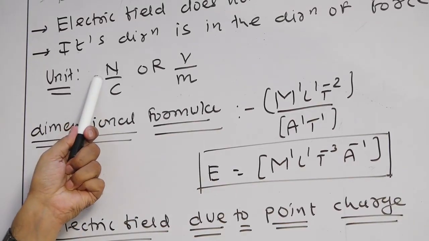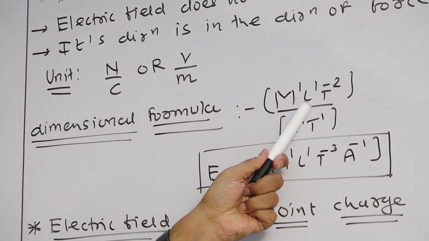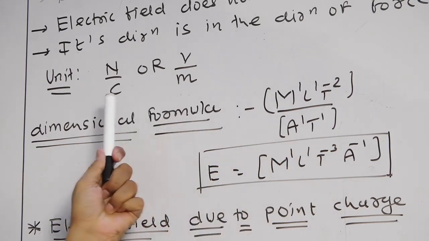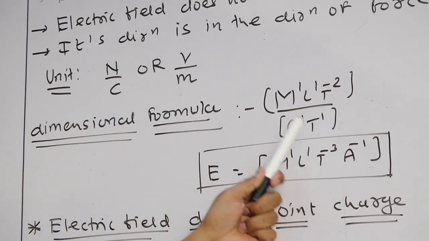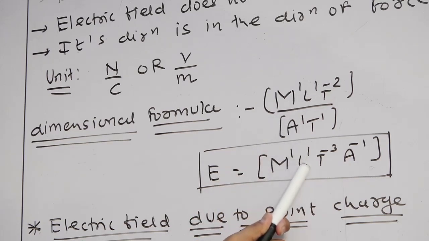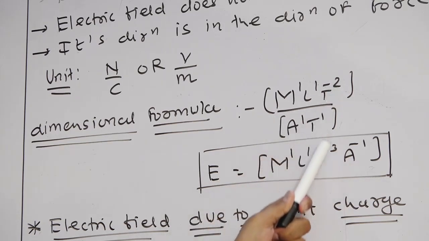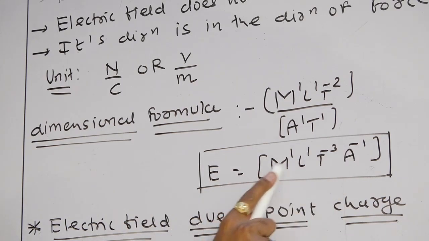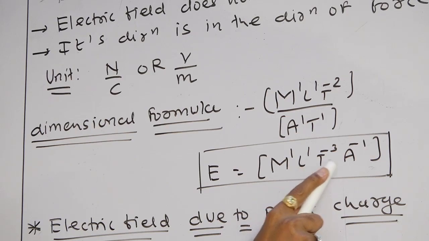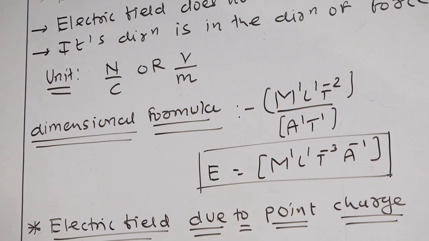So dimension formula, the Newton is equal to m1 L1 t raised to minus 2. Coulomb is equal to A1 T1. Now write down in mathematical form, m1 as it is, L1 as it is, this T1 write down in numerator, so that t raised to minus 3 and a raised to minus 1. So that dimension formula of the electric field is m1 L1 t raised to minus 3 a raised to minus 1. Okay. Now the topic about the electric field is completed.